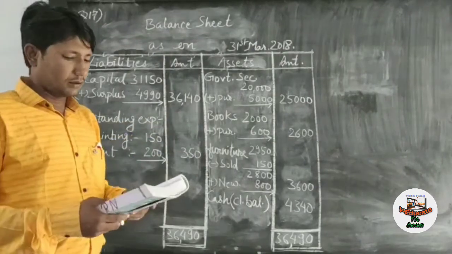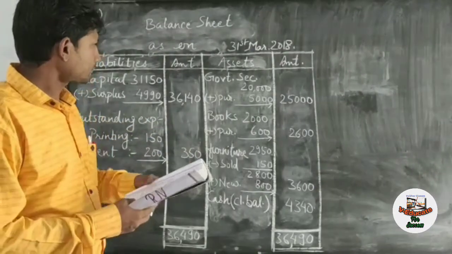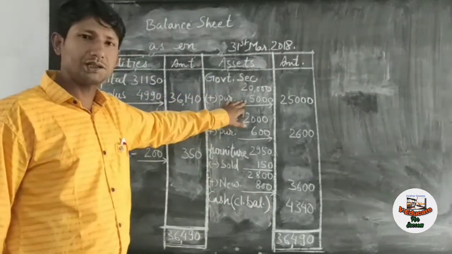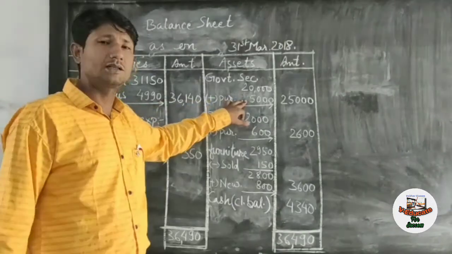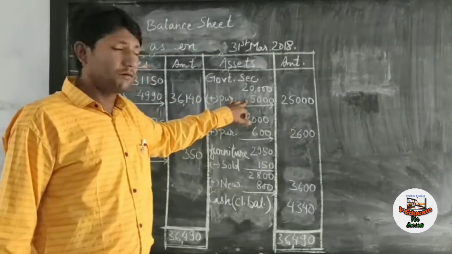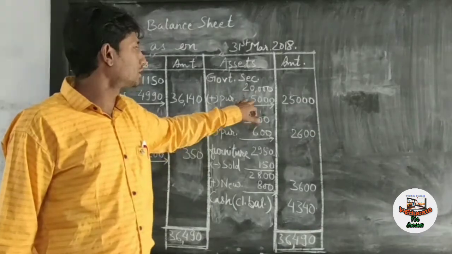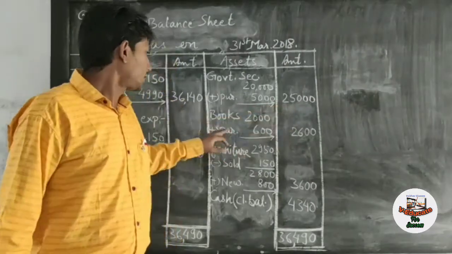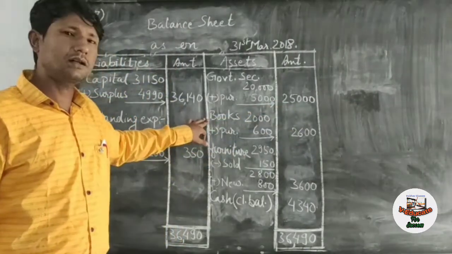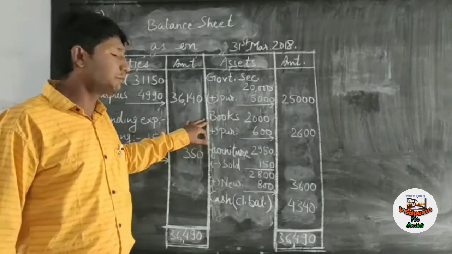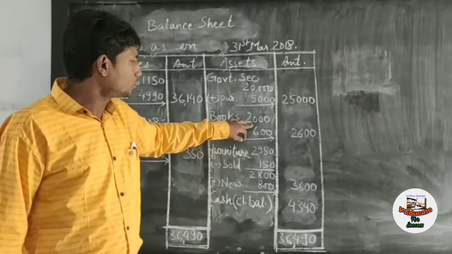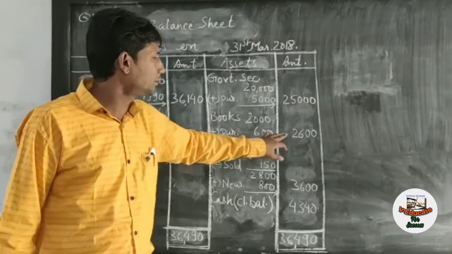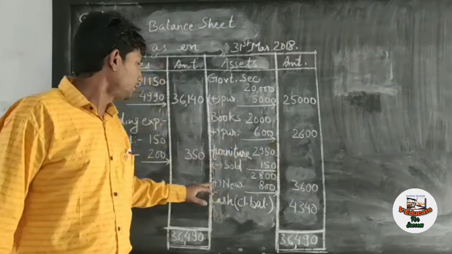Then in the old balance sheet it is given government securities 20,000, and in the cash summary in the question it is given that we have purchased this year also the new government securities of 5,000. The total government securities will be 25,000. Same condition applies for the books also. In the previous balance sheet the books were of 2,000. New purchased books this year 600. The total books will be of 2,600.